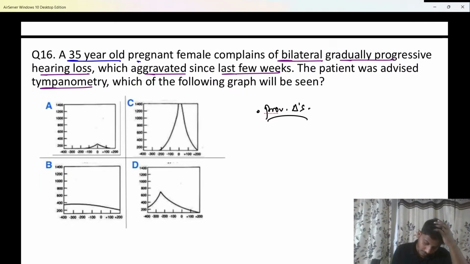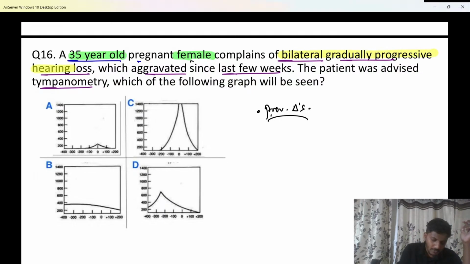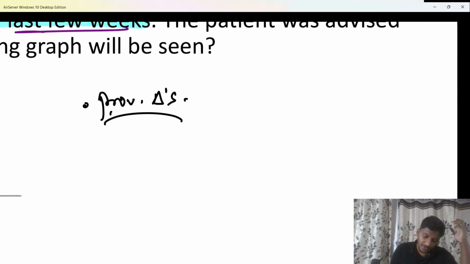What is the provisional diagnosis you feel? A young female who is 35 years old. So definitely that young female complains of bilateral gradually progressive conductive hearing loss. And that hearing loss has aggravated in the last few weeks. Why? Because she was pregnant, so it has aggravated during pregnancy. Very good. This is a very classical diagnosis of otosclerosis in the patient.